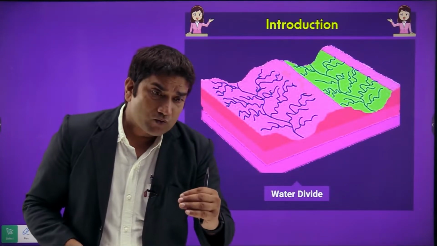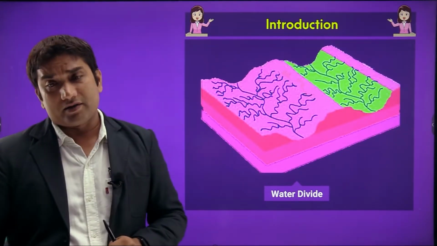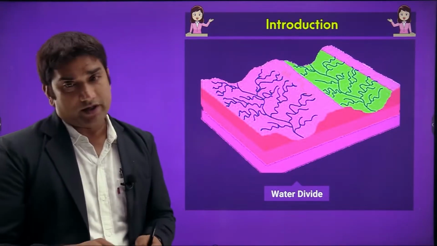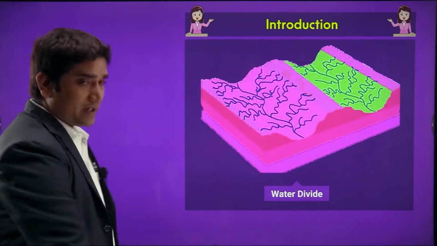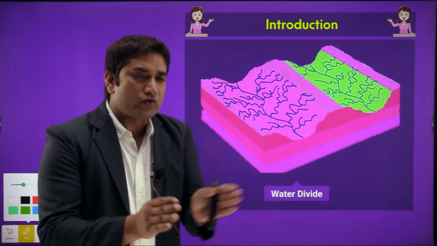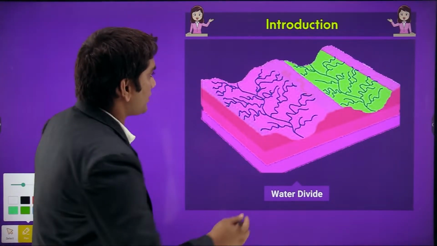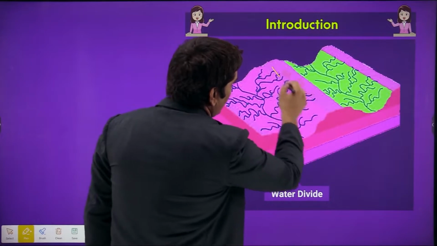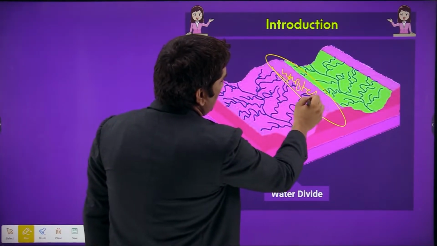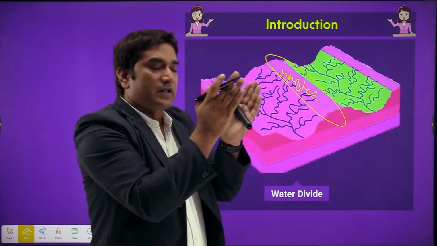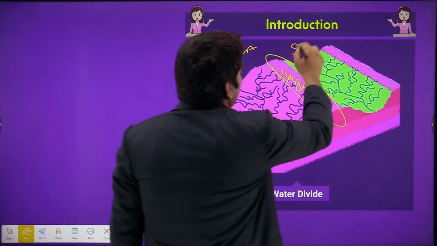Now students, what is water divide? It is a term which we use in drainage system, right? Now what is water divide? Water divide, we can say, is the uplifted part due to which two streams get diverted from one another. So water divide means it is an uplifted part. ये uplifted part है आपका जो ऊंचा उठा हुआ है. इस ऊंचे उठे हुए पार्ट की वजह से स्ट्रीम ए यू कैन कॉल और स्ट्रीम बी यू कैन कॉल.